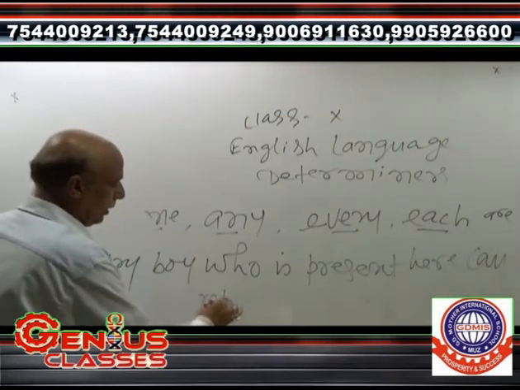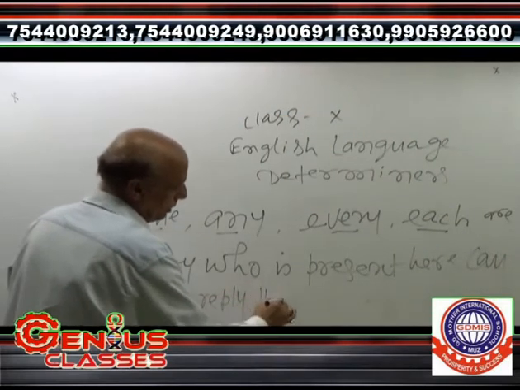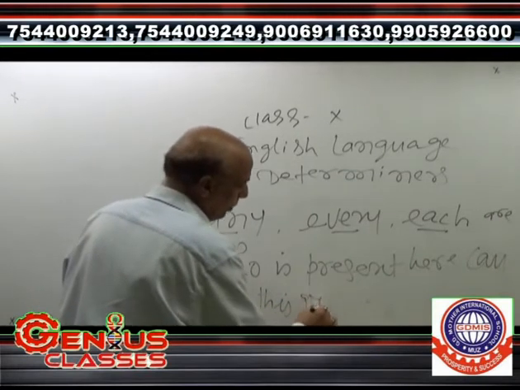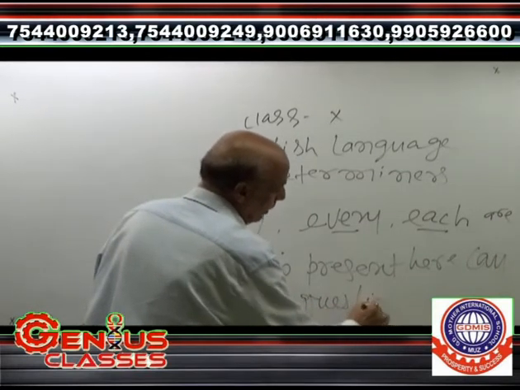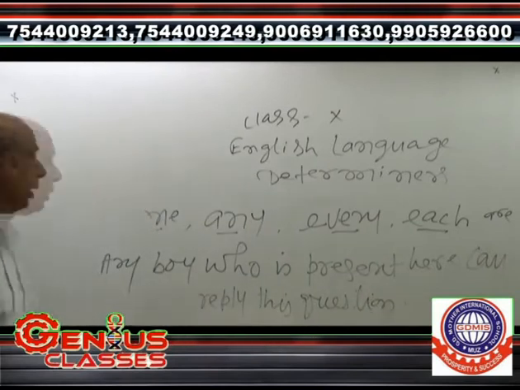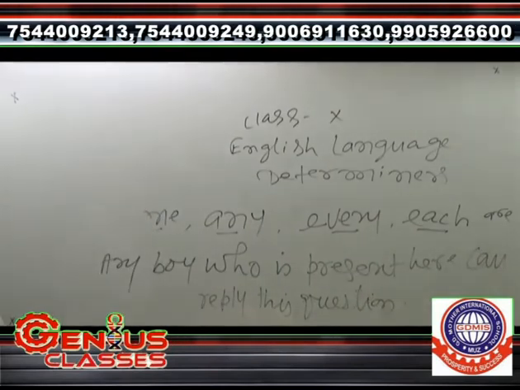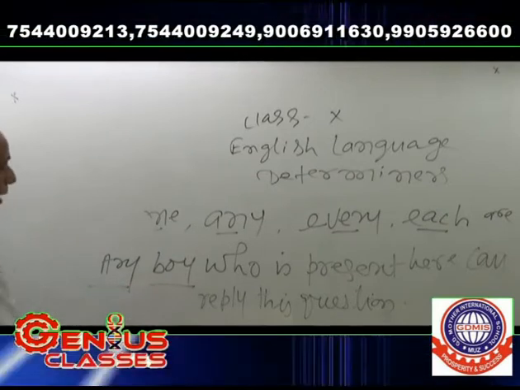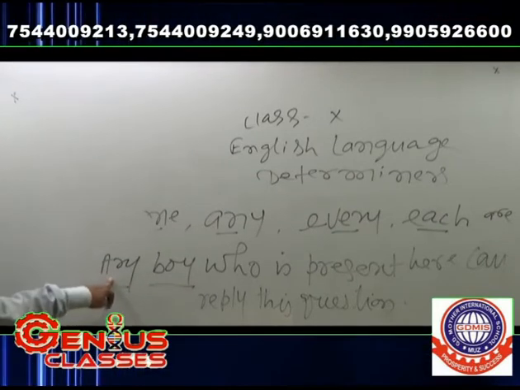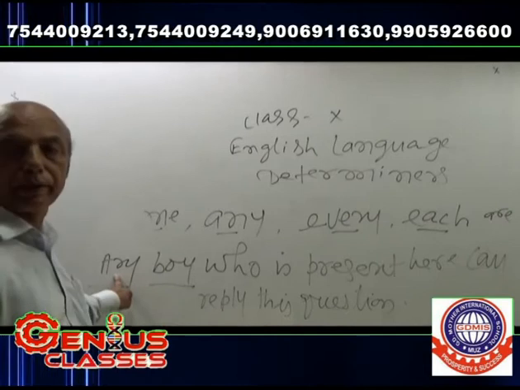Any boy who is present here can reply this question. Here, any modifies boy, and it is one of the determiners, and this is known as an adjective determiner.